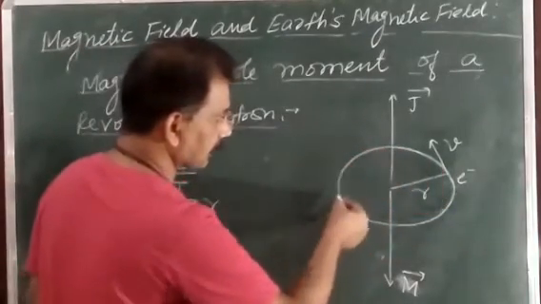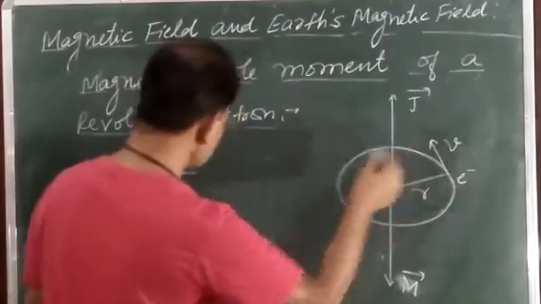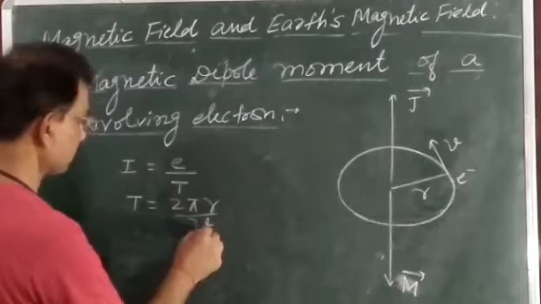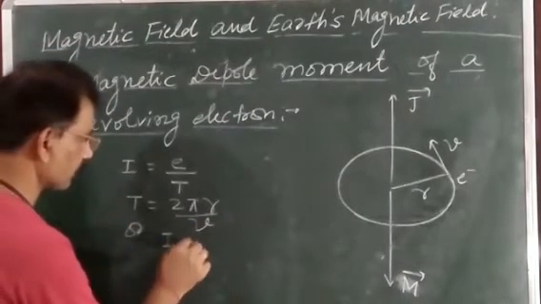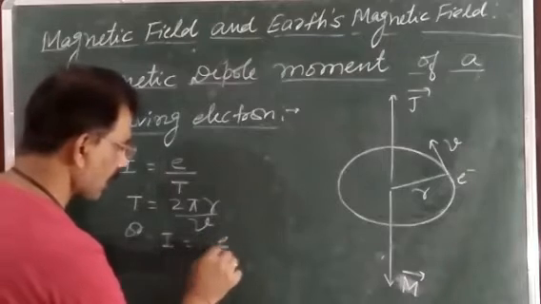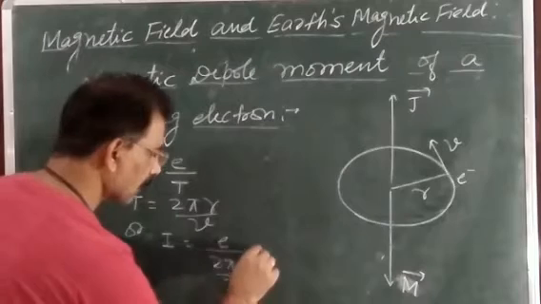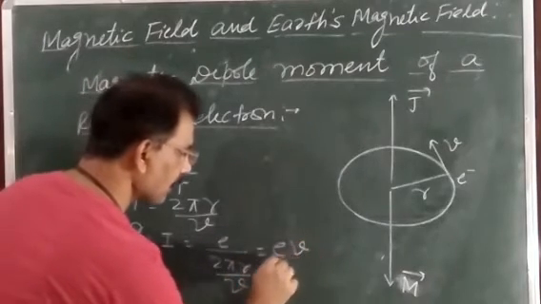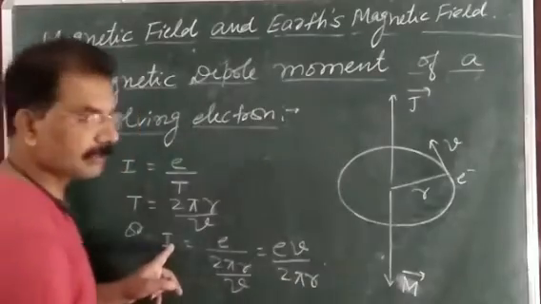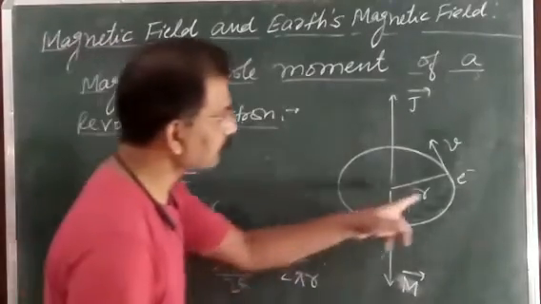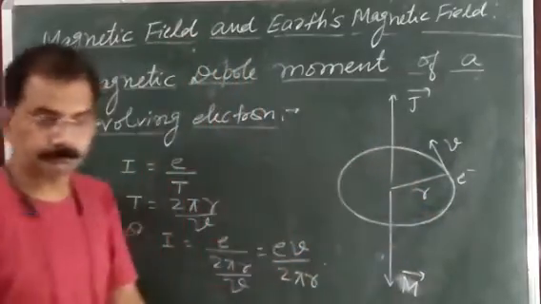Total time taken by the electron to complete one revolution: total distance is 2 pi r, velocity is v. So T is 2 pi r by v. It means I is equal to e upon 2 pi r by v, or we can write e v upon 2 pi r. In this way, we can find the current due to the revolution of the electron around the nucleus.